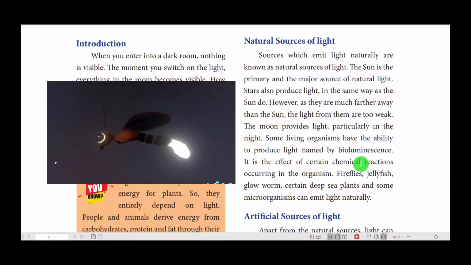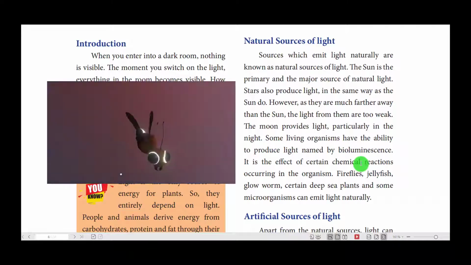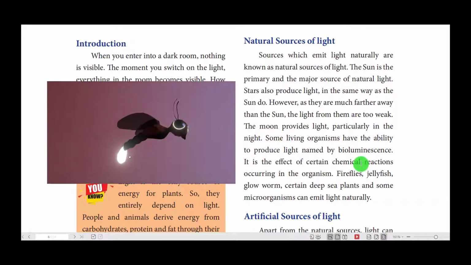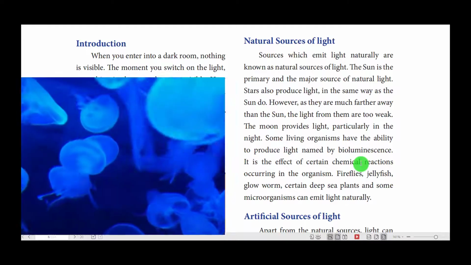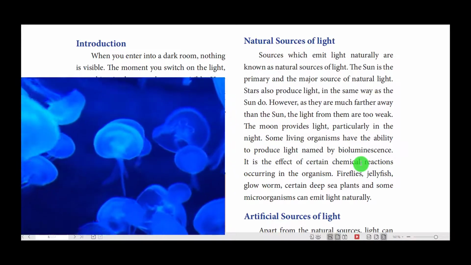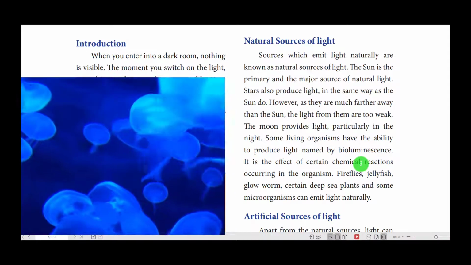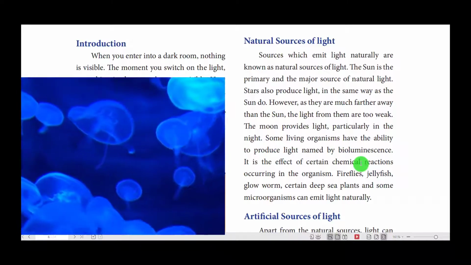Some sort of chemical reactions occur in those organisms. Some of the examples are fireflies, jellyfish, glowworms, and also some of the fungi come under this category.